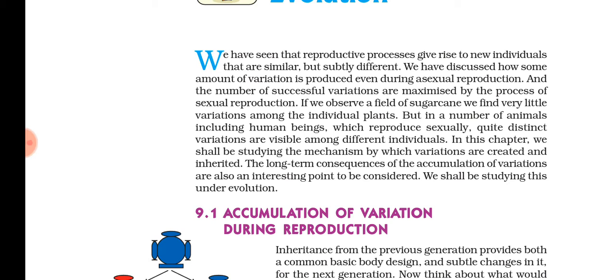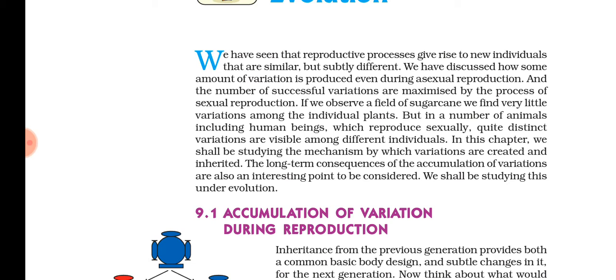Variation means what? We have already studied that in sexual reproduction, the chance of variation is more than that of asexual reproduction, isn't it? So, what does variation mean? The difference that is seen between the offspring and the parents, or between the offsprings of the same parent. Understood? So, you can see that these variations will be maximized by the process of sexual reproduction.